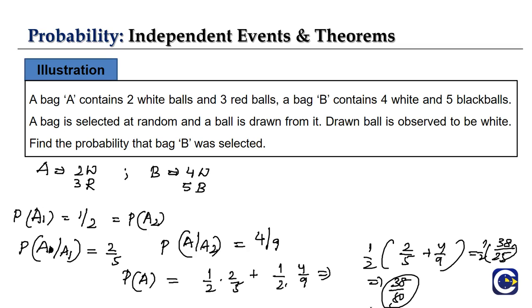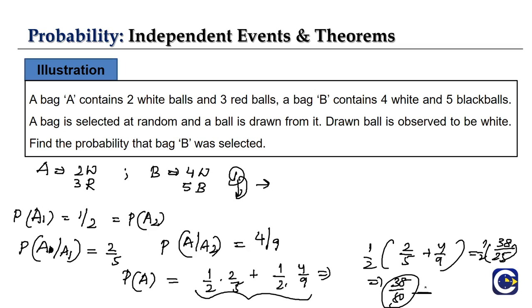If you remember, we did the same kind of thing in the initial example too. When we have two bags, we select the first bag and the ball in it, and the second bag and the ball in it. That's how we end up with this probability. So this is our probability of selecting a white ball.